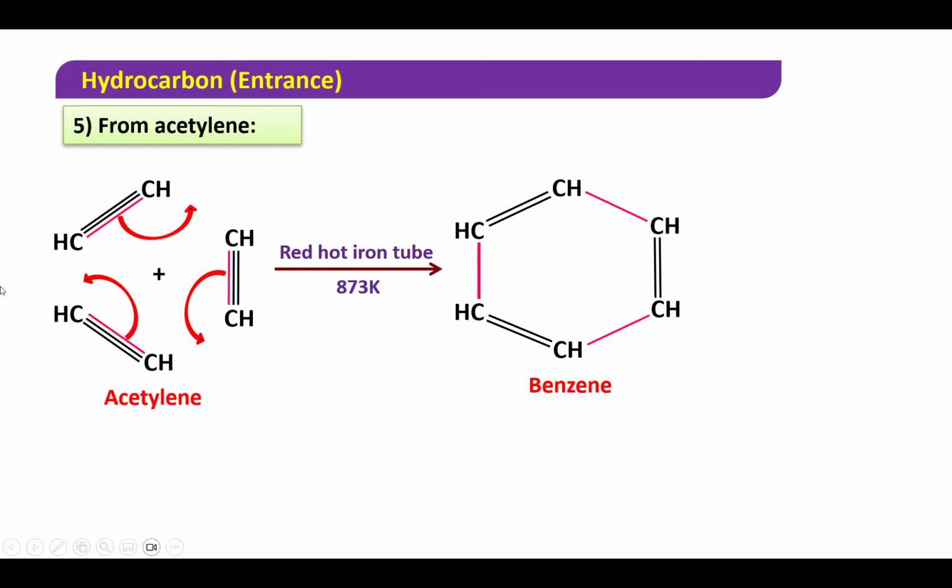So now three molecules of acetylene or ethyne are combining in the presence of a red hot iron tube. So three molecules will come together. We call it cyclic polymerization or cyclic trimerization or aromatization.